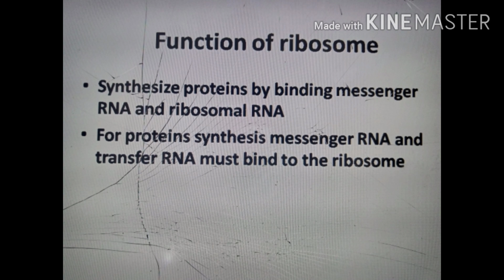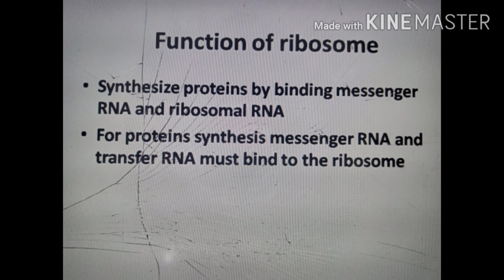And now at the end, the function of ribosome. So the function of ribosome is to synthesize protein by binding messenger RNA and transfer RNA. Here this is not ribosomal RNA, this is transfer RNA. Actually you know that ribosomal RNA is the own RNA of the ribosome. So for the synthesis of protein, actually it binds the messenger RNA and transfer RNA with itself.